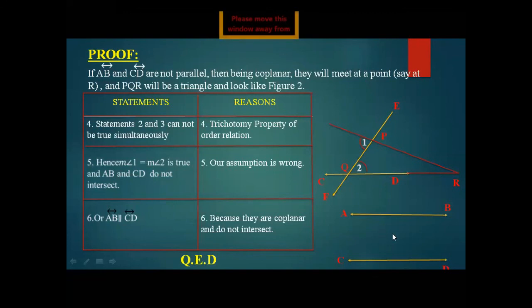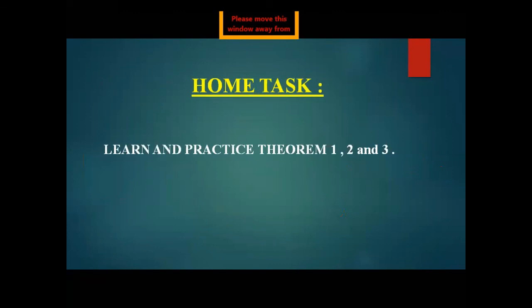So we had to prove that AB is parallel to CD, which we have proved through the given reasons and statements.